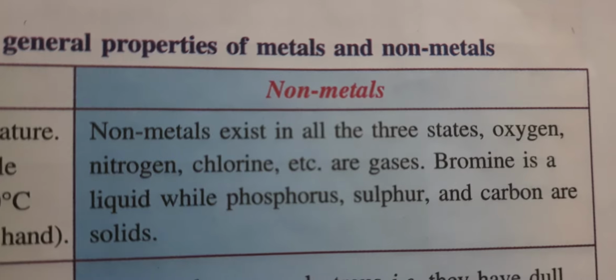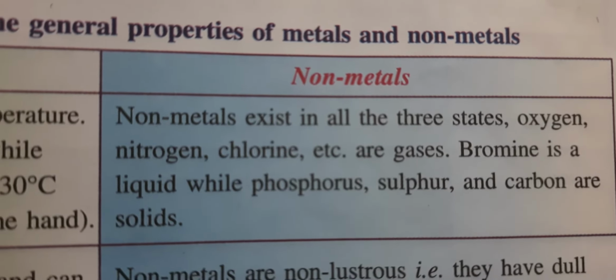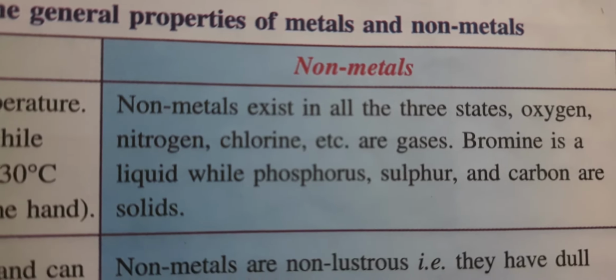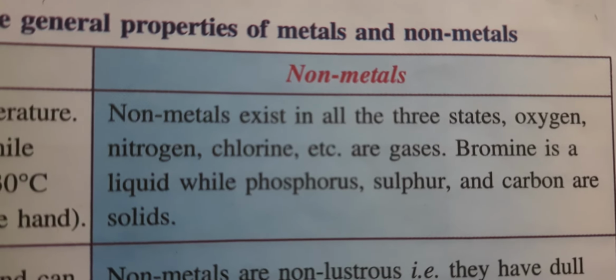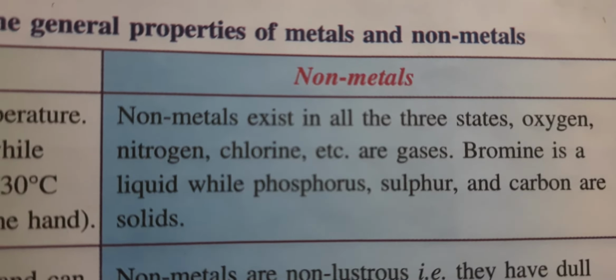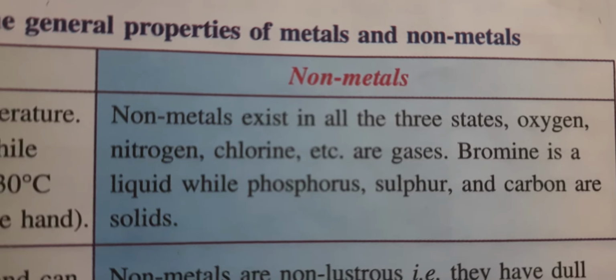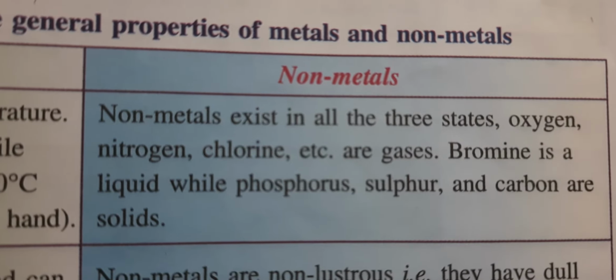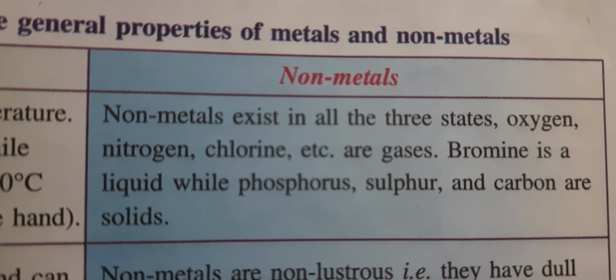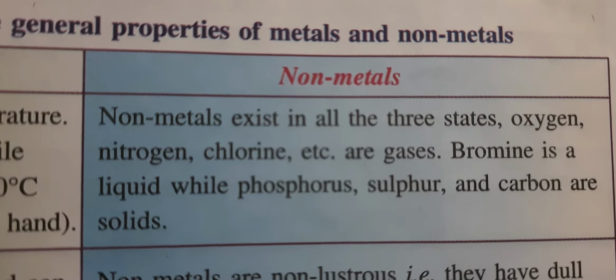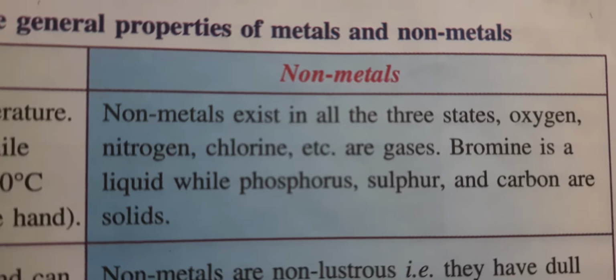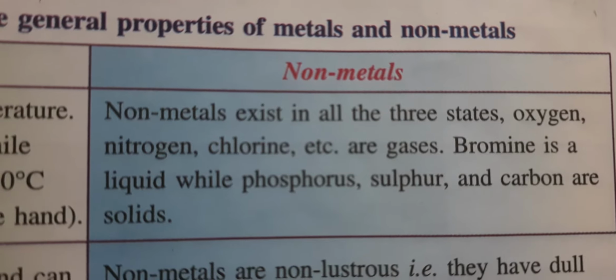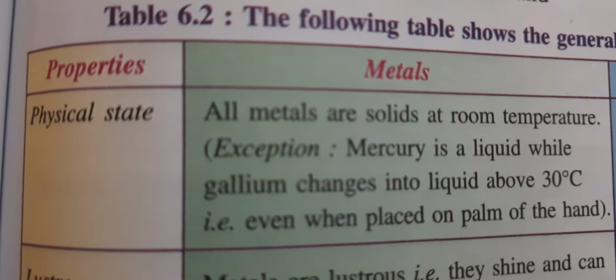Now we will see what about non-metals. Non-metals exist in all three states, that means solid, liquid and gas. Here oxygen, nitrogen and chlorine are gases, bromine is a liquid, and sulfur and carbon are solids. That means metals are solid but non-metals are solid, liquid, gas, all. One thing you should note: only bromine is a non-metal found in liquid form, and only mercury is a metal found in liquid form.